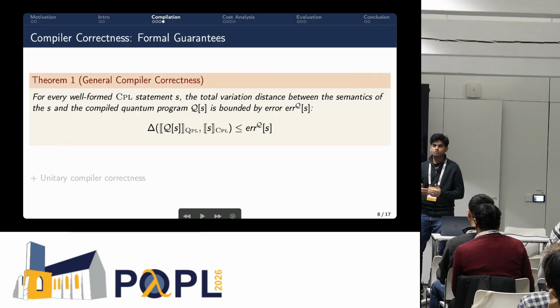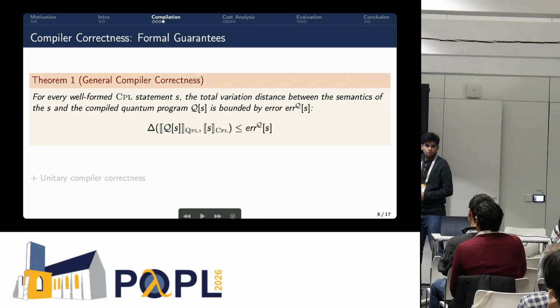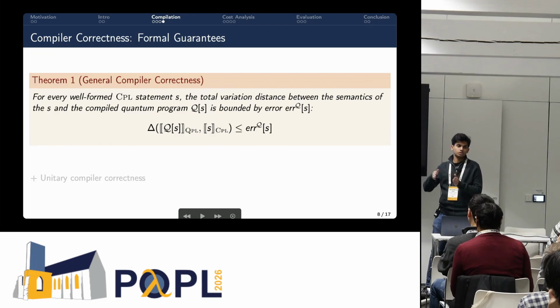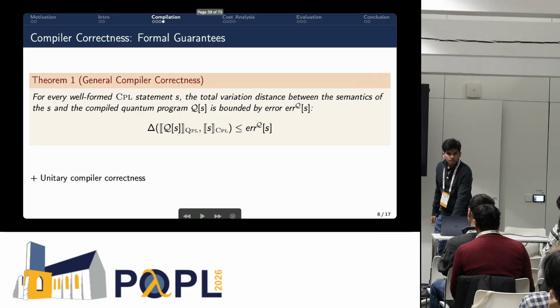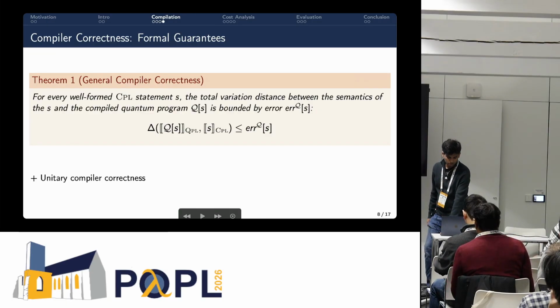We do so because the semantics for both languages are probabilistic, and we show that the semantics of both the source and the target are error close. So the error that you were comfortable with having in your program is the utmost deviation that these two semantics are going to have. This is the notion of compiler correctness in our case. And then we also have unitary compiler correctness, because I mentioned there is unitary compilation as well. That would be in the full paper, not in this talk.